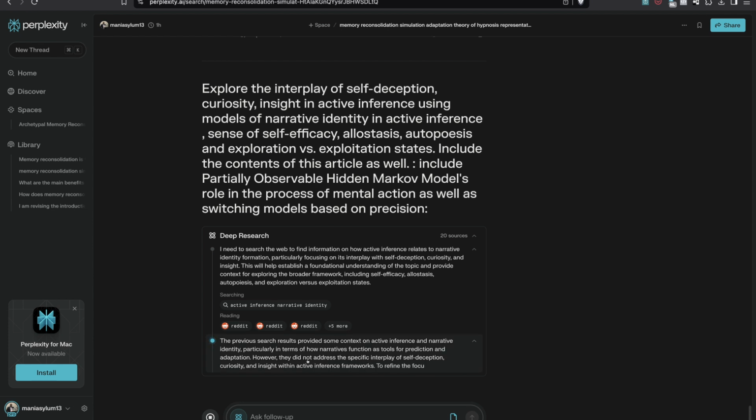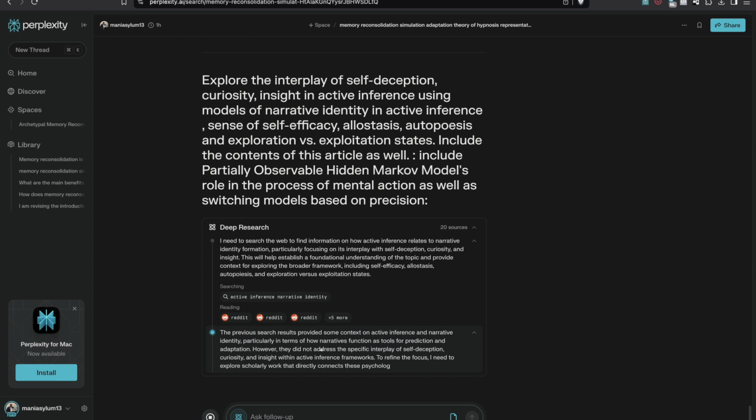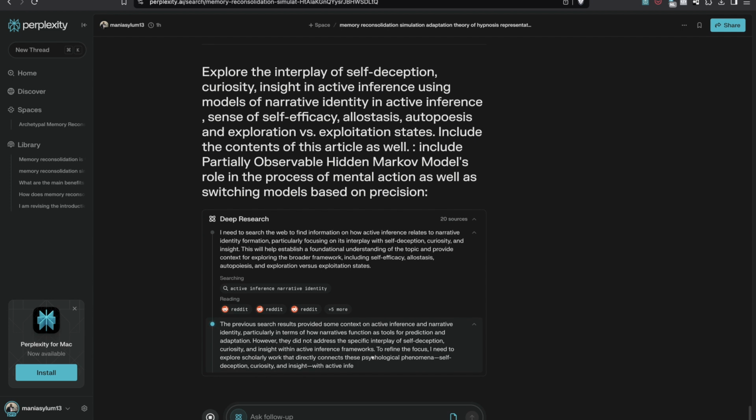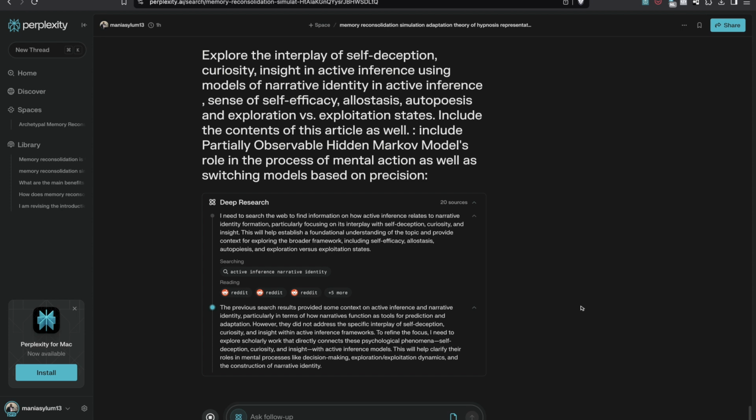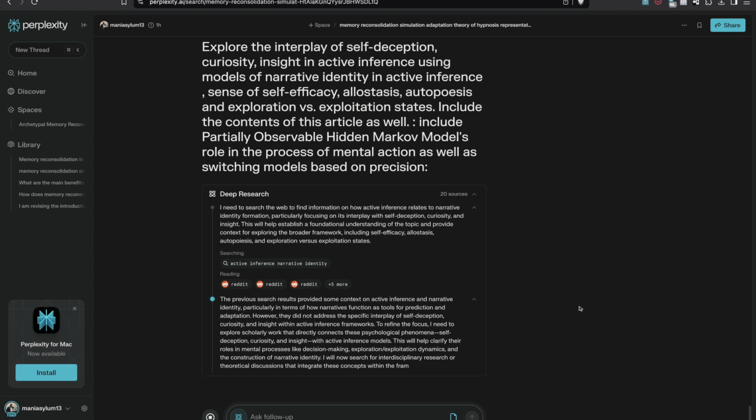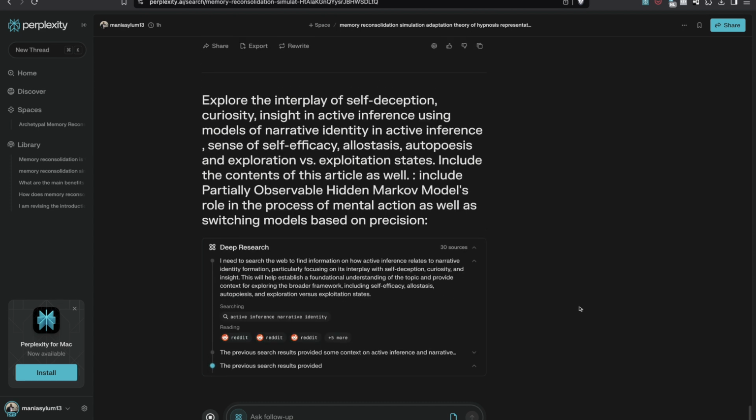Curiosity and insight. Breaking the cycle. Self-deception isn't the whole story. Sometimes our brains crave novelty and insight, the moments when we challenge old beliefs and grow. This happens when curiosity takes the wheel. Curiosity. Your brain actively seeks new information to reduce uncertainty. Think of a child exploring a new toy or an adult pondering what-if scenarios. Insight. When prediction errors overwhelm old beliefs, your brain reconfigures its narrative. This aha moment can feel transformative, like realizing a long-held assumption was wrong.